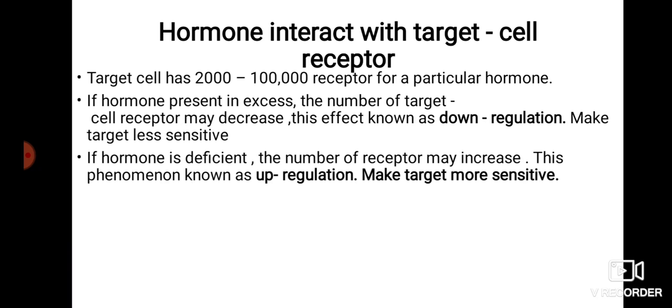Upregulation makes the target cell more sensitive to a hormone. If the cell already has more receptors for a particular hormone, that cell is more sensitive to even a little amount of hormone.